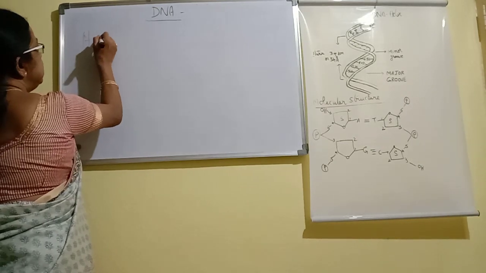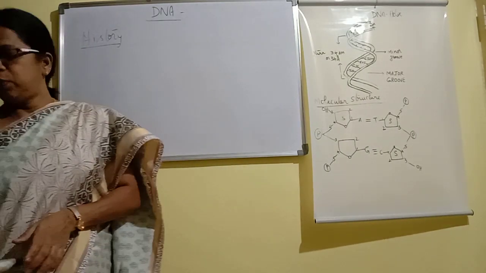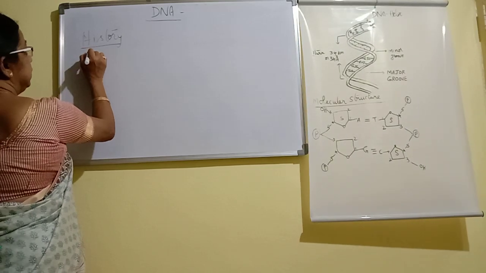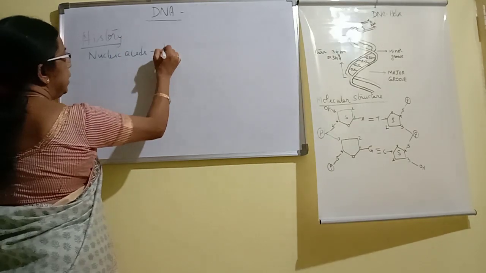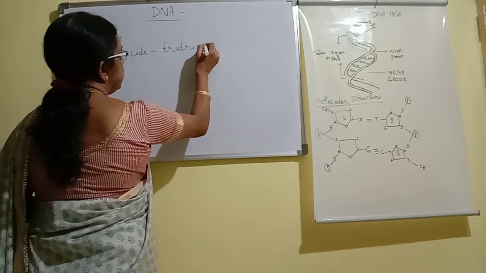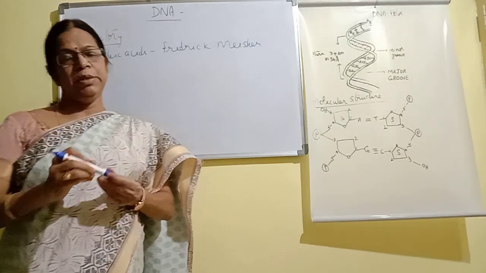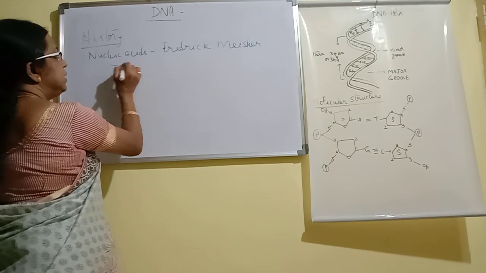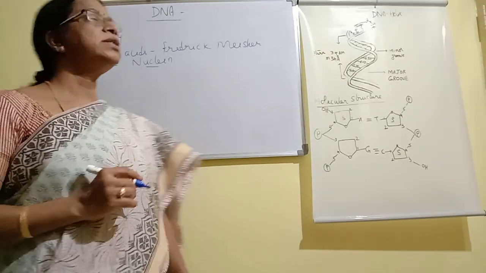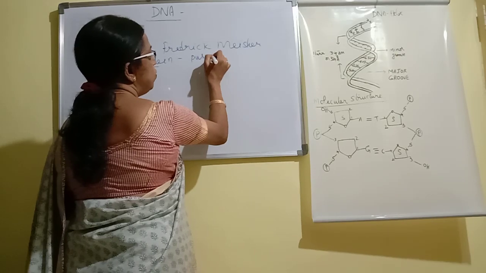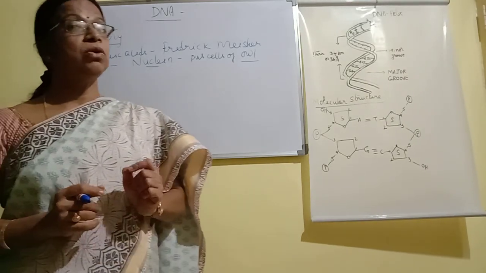First, nucleic acids were first discovered by Friedrich Miescher, and he called it nuclein. He made this discovery in the pus cells of an owl.